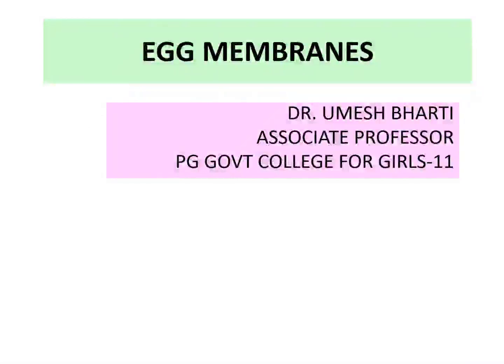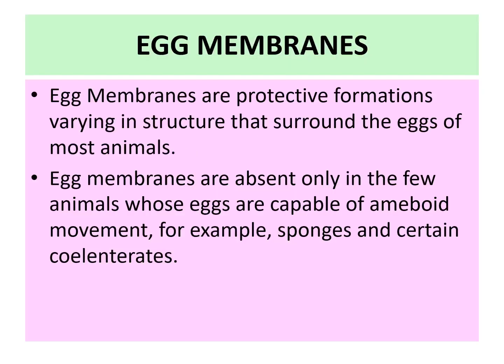Good morning, students. Today we'll study something regarding the egg membranes. The egg membranes are a protective formation, varying in structure, that surrounds the eggs of most animals. Egg membranes are absent only in a few animals whose eggs are capable of amoeboid movement, for example, sponges and